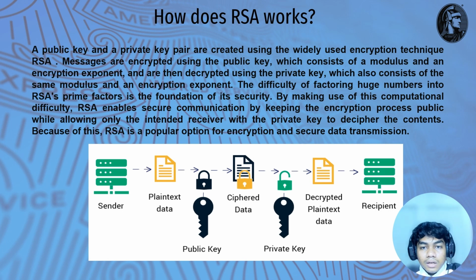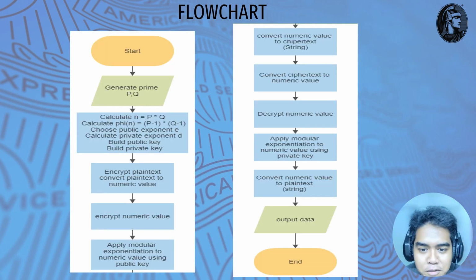By making use of this computational difficulty, RSA enables secure communication by keeping the encryption process public while allowing only the intended receiver with the private key to decipher the content. Because of this, RSA is a popular option for encryption and secure data transmission. Here's a detailed explanation of each step of the algorithm.